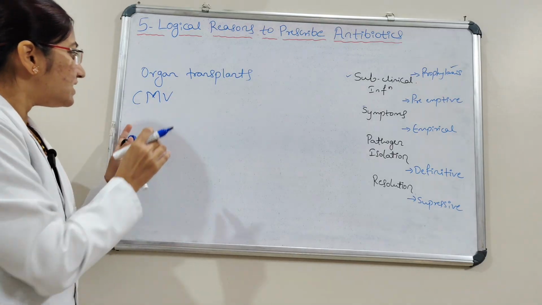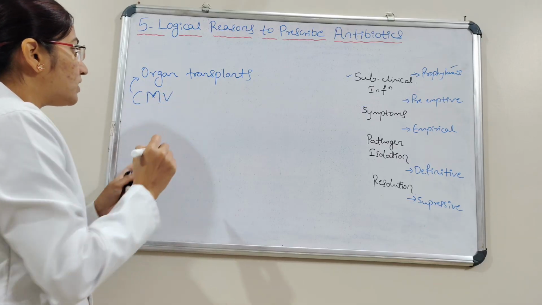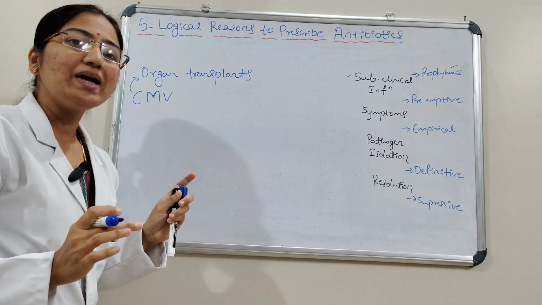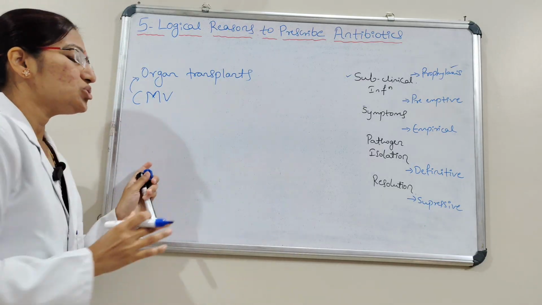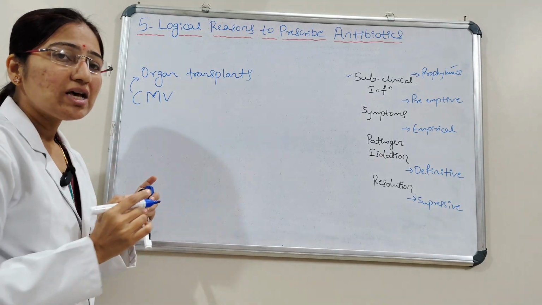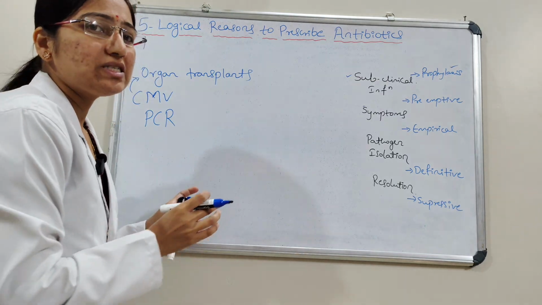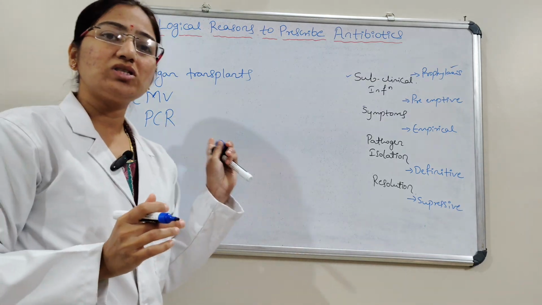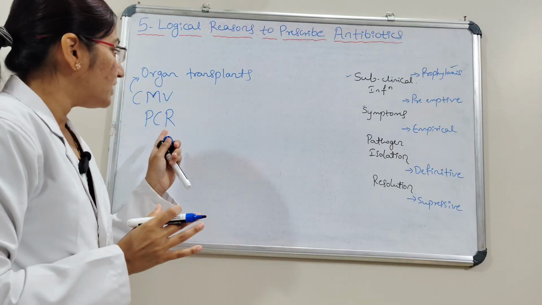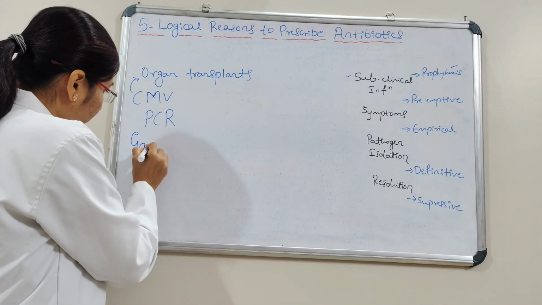cytomegalovirus infection, and this infection is very common in organ transplant patients. If this infection occurs in these patients, it can be deadly. We do certain investigations like CMV, cytomegalovirus, through the PCR technique. If it is positive, then we can see the DNA of this virus in the blood. At that time we start the antiviral drug, that is ganciclovir.